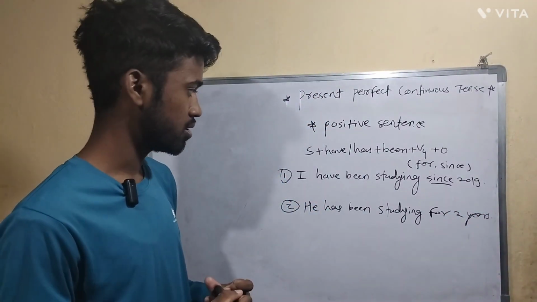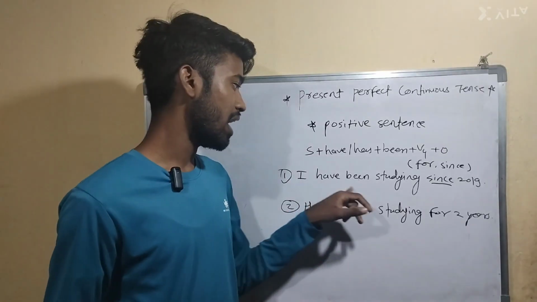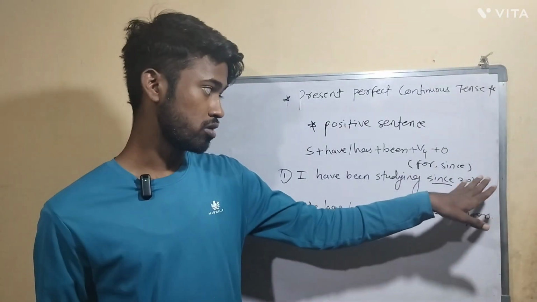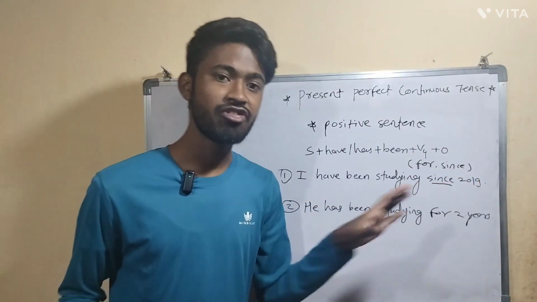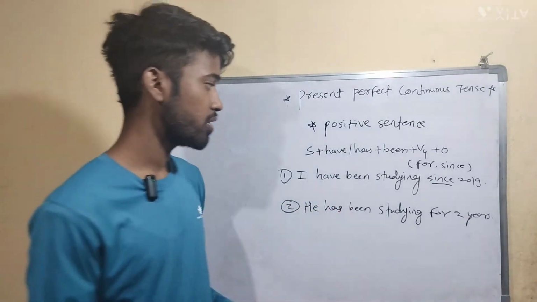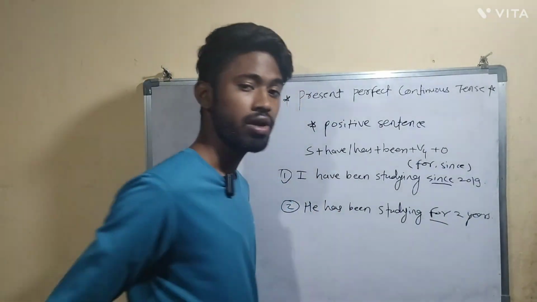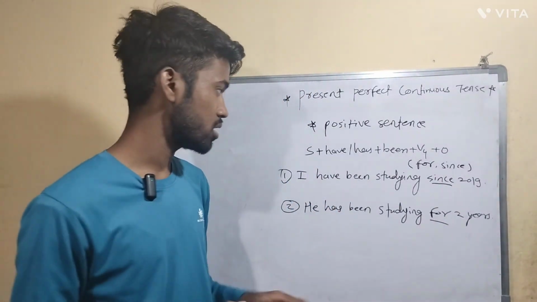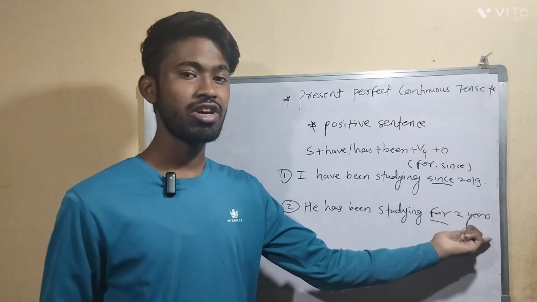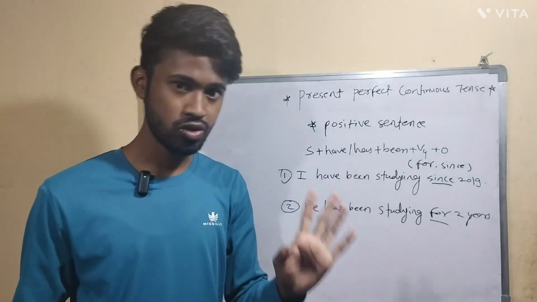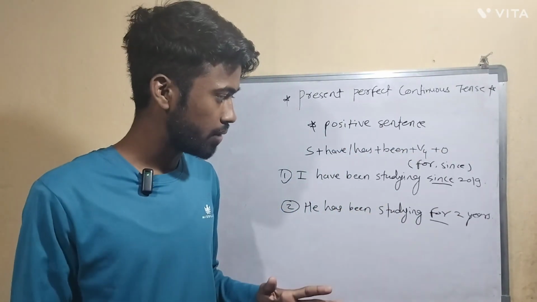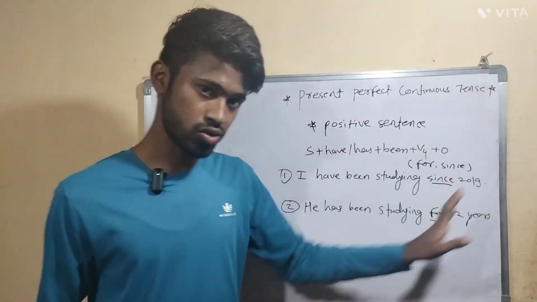What is the difference between these two sentences? I have been studying since 2019. Here we didn't specify the time duration, but whenever we use for as a preposition in present perfect tense, you have to specify the time duration. It can be 1 month, 2 months, 2 years, whatever time duration. Okay, here it's 2 years.